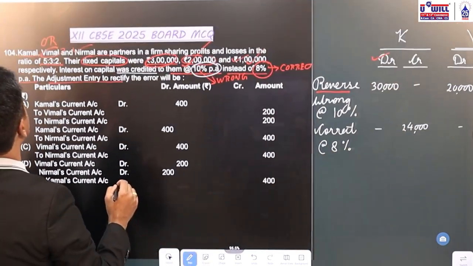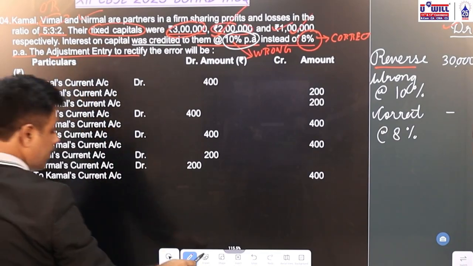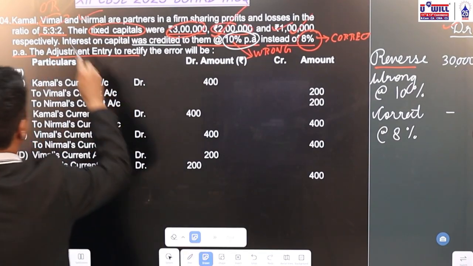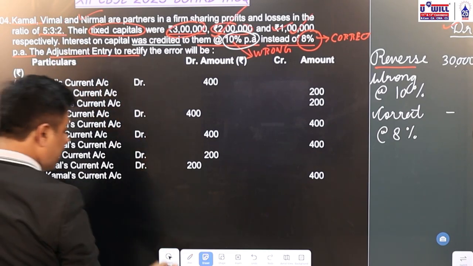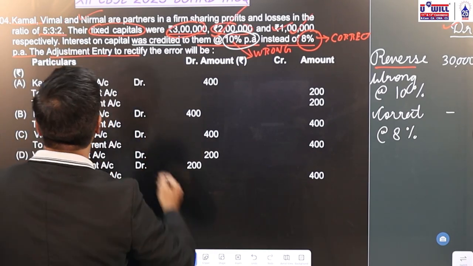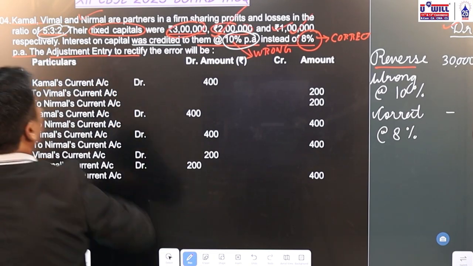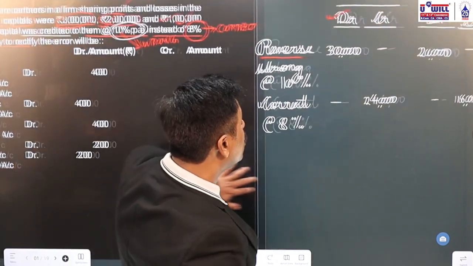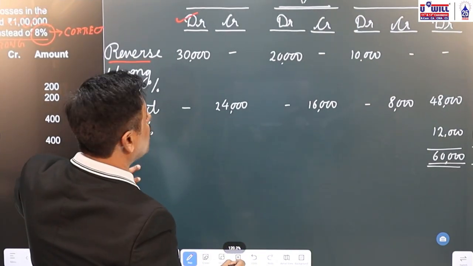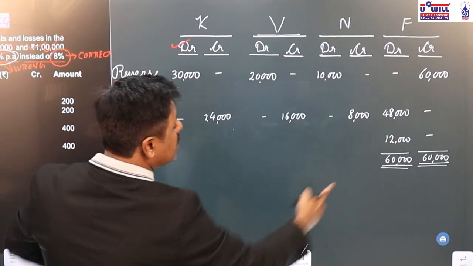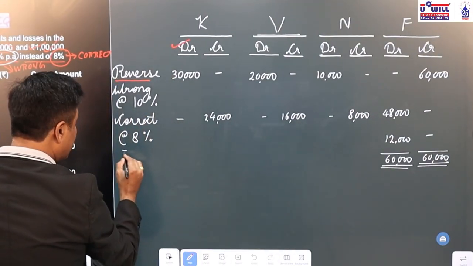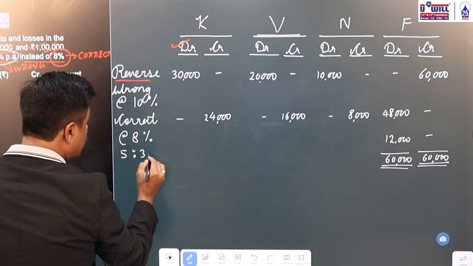All of you can see here 5:3:2. I earlier mentioned it is the old ratio, but that has nothing to do with it. It is simply the profit sharing ratio we have to take into consideration. So this balancing figure of 12,000 will be distributed in the ratio of 5:3:2.